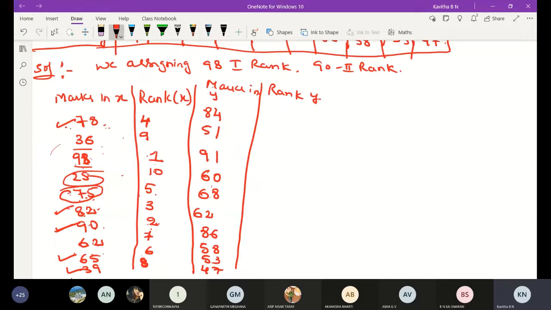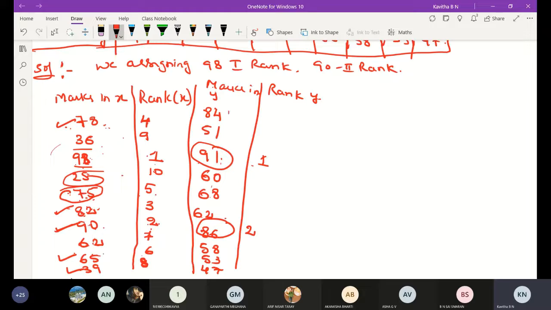91 is the largest number. Observe here, 91 is the largest number. Assign the first rank. After 91, which number is larger? Anyone can answer the question? Okay, we are assigning 91 the first rank. After 91, 86 is the second rank.